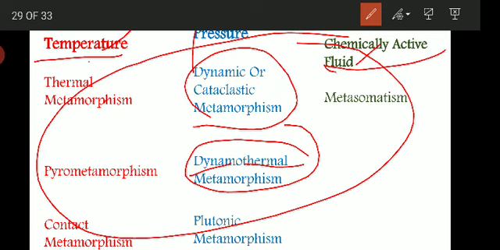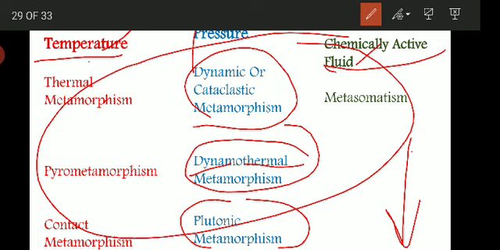Then there is one more called plutonic metamorphism. Plutonic here stands for at a great depth. We have seen the igneous rocks. What are plutonic igneous rocks? The rocks which are formed at great depth. Similarly, plutonic metamorphism shows the changes in the rock at great depth below the earth's surface, where the high temperature and the static pressure are dominating.